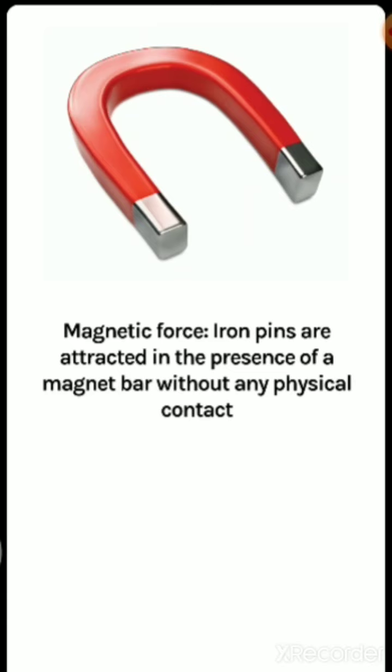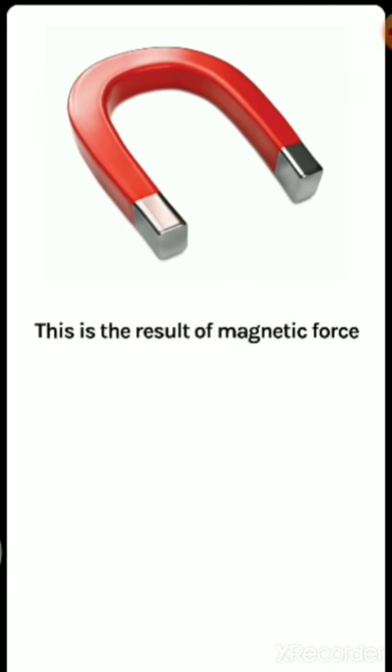Then the next one is the magnetic force. This also belongs to non-contact forces. You know that iron pins are attracted in the presence of a bar magnet without any physical contact. Without any physical contact, the magnet attracts the iron pins towards itself. So this is also a non-contact force, because without any contact, that force exists. That's why these are all examples of non-contact forces. This is the result of magnetic force.